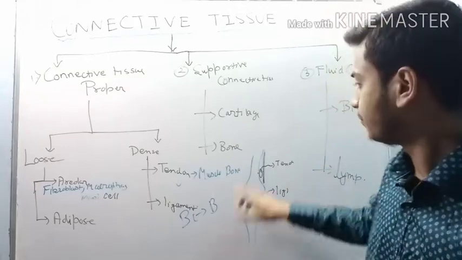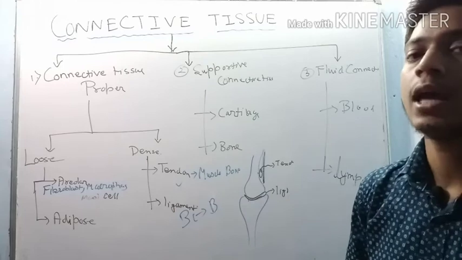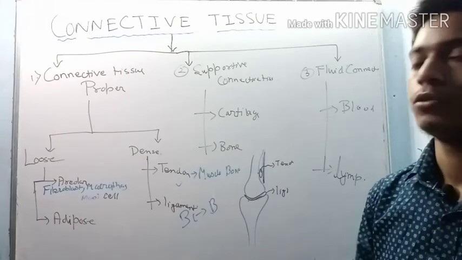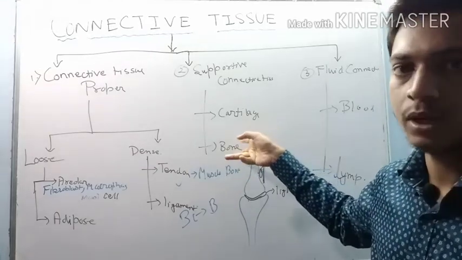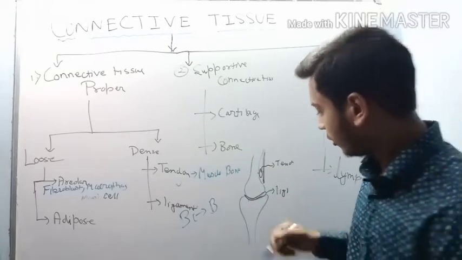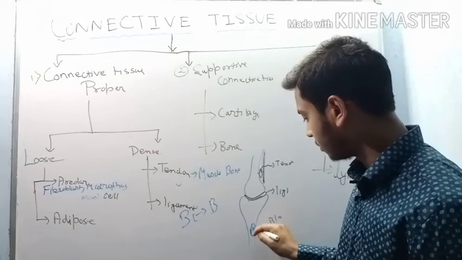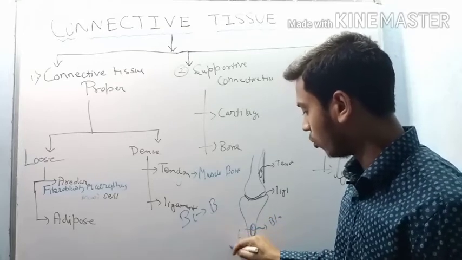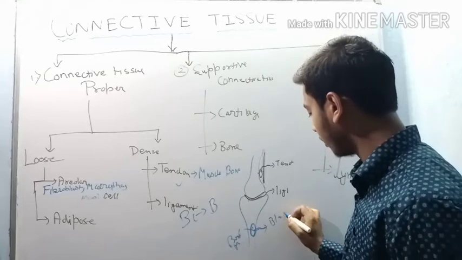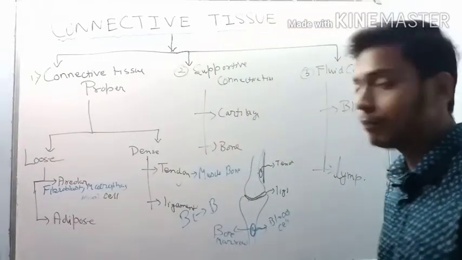In some parts of our bone, bone marrow is present, which is a production house of blood cells. So the production of blood cells takes place in some part of our bone, and the place where the production takes place is called bone marrow.